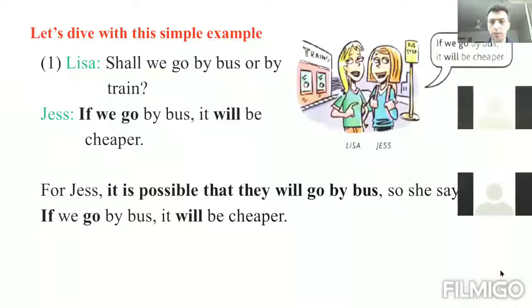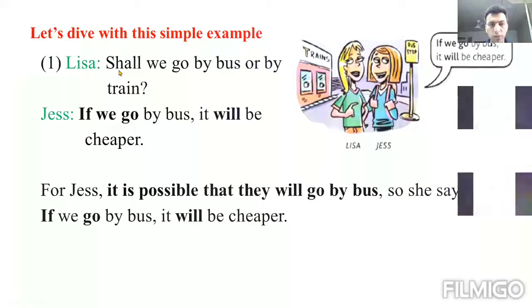The first line, what does it tell? Let's dive into my lesson with this simple example. Look at the picture here. We have two girls, Lisa and Jess. Look at them and look at the example.